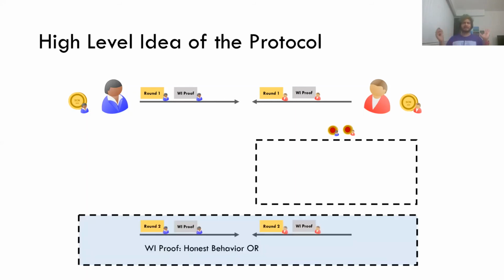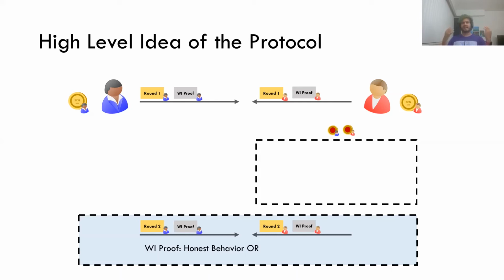We're going to directly jump to this blue box here and compute the second round of our underlying protocol and complete the WI proof. So what is the WI proof statement? The WI proof statement is, hey, I behaved honestly. But since it's WI, there are multiple witnesses. It doesn't really make sense to have multiple witnesses for honest behavior.